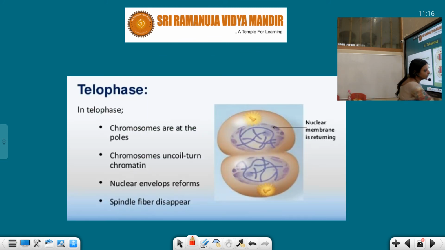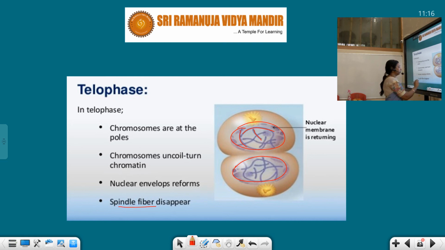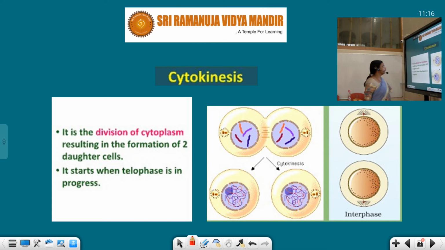Now let's see how cytokinesis occurred, and this is also the telophase. So nuclear division, two daughter nuclei are formed here, and you can see thread-like structures. I will show you how the nuclear envelope reforms and spindle fiber disappears. Now cytokinesis.